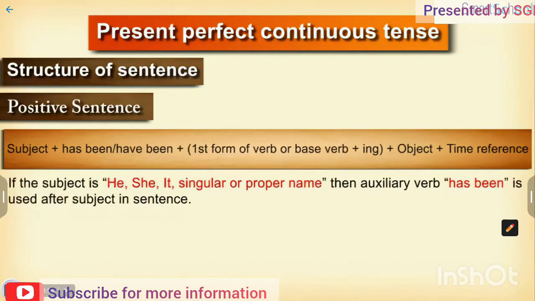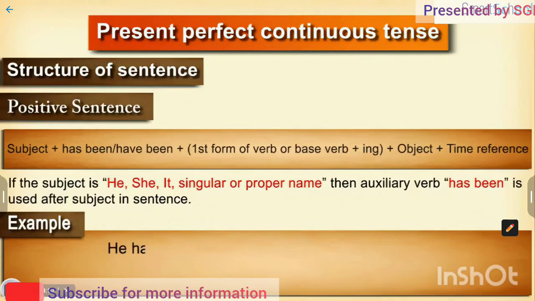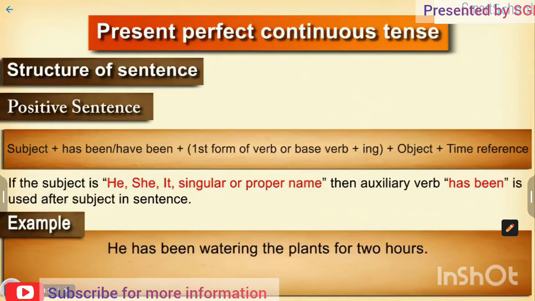Note, if the subject is he, she, it, singular or proper name, then auxiliary verb has been is used after the subject in the sentence. For example, he has been watering the plants for 2 hours. It has been raining for 3 days.